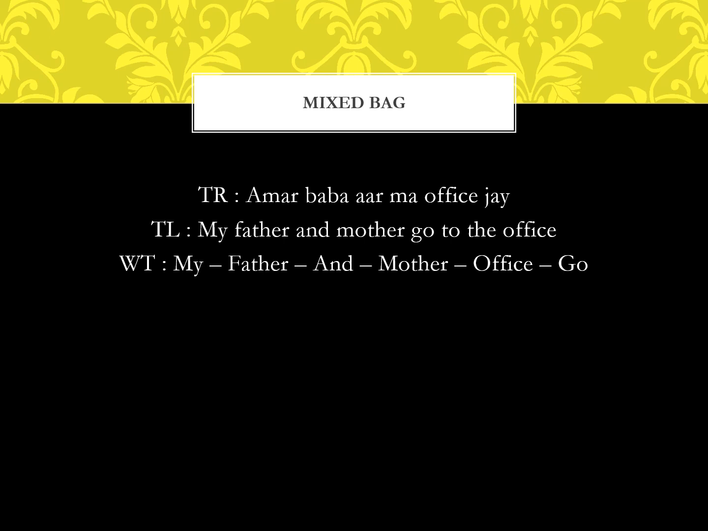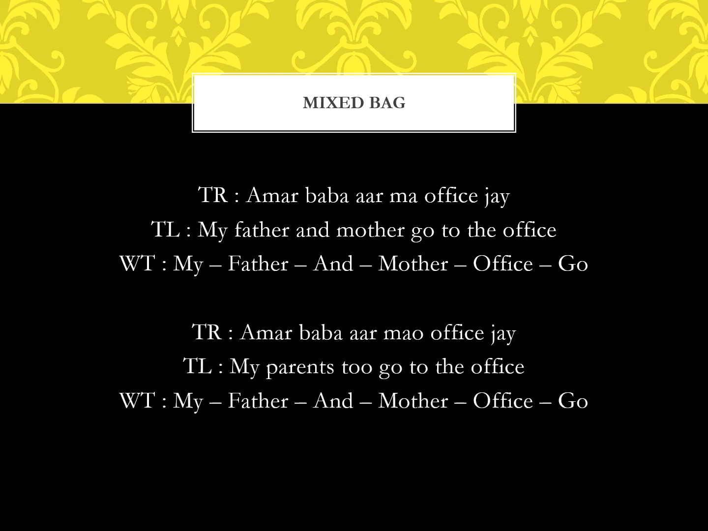Let's start with a basic sentence and see how adding the suffixes makes changes to the meaning of that sentence. Amar baba ar ma office jay. My parents, or my father and mother, go to the office. Amar baba ar mao office jay means my parents also go to the office. Like your parents go to the office, my parents also go to the office.